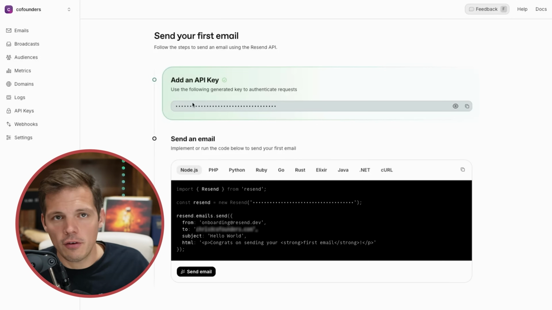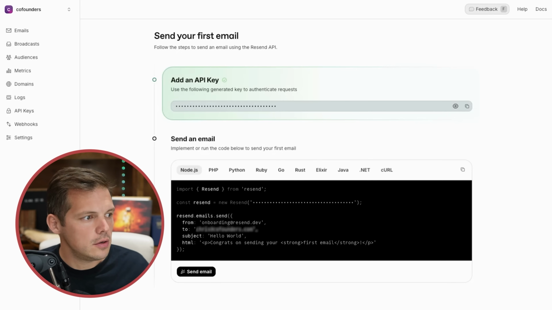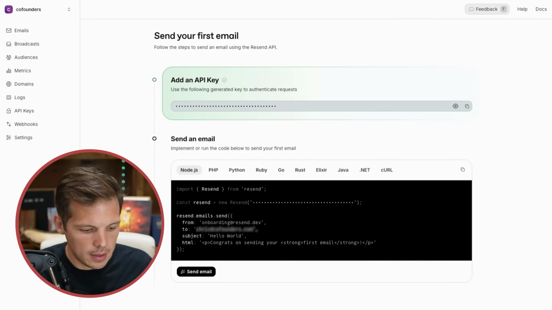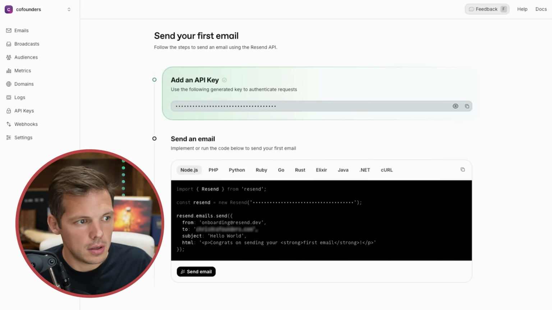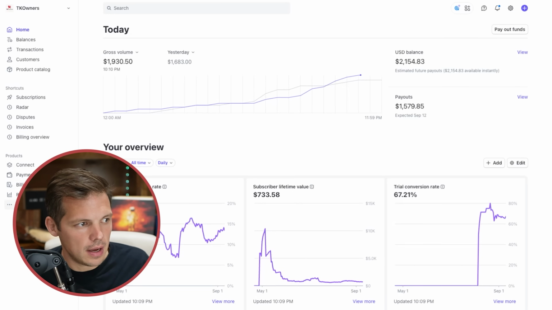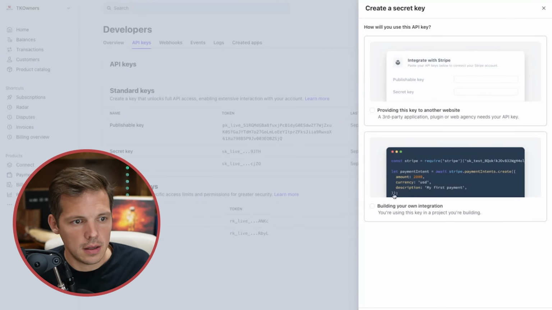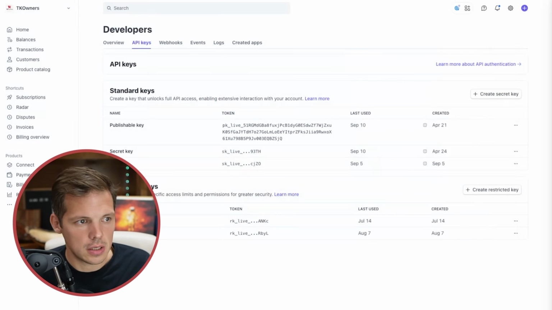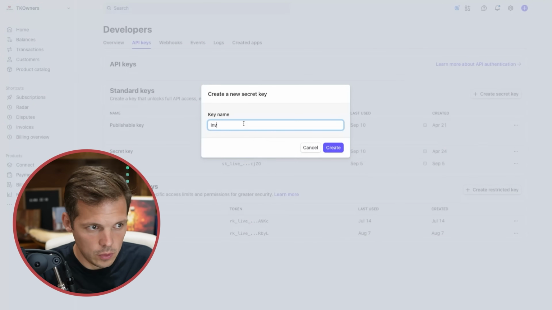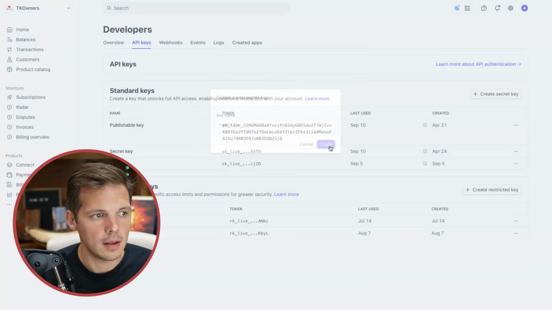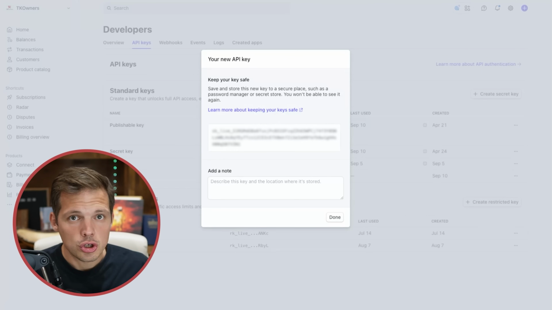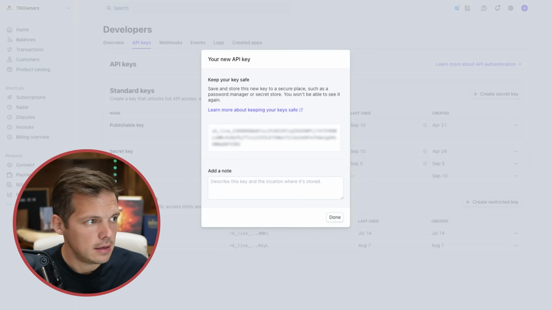With a few clicks, we already have our Resend API. I'm pretty sure under their free plan, we can do what we need to do. We still need our Stripe API, so I'm going to go into Stripe. Now I need to create my Stripe API key. I'm going to click on Developers, click on API keys, create secret key for building my own integration. I'm going to type in invoice biz create. Boom, there's my key. Those should be the only two API keys I need for this.